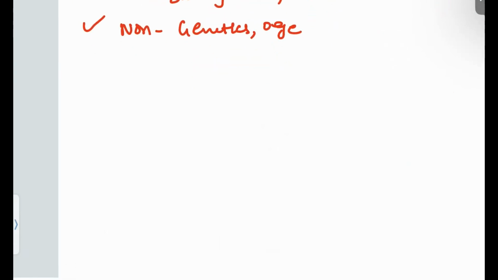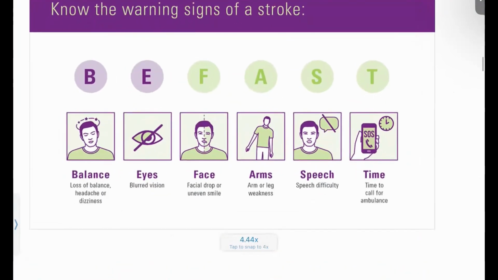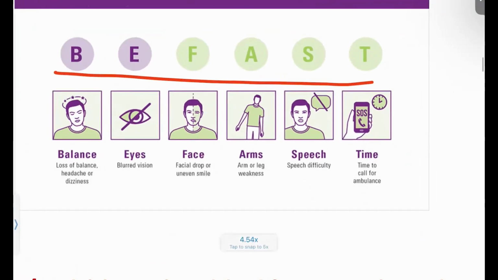And how are we going to understand this patient immediately? So you have to know this score. This is a common score that is used by the WHO. BE FAST. What does BE FAST mean? Whenever you see the patient's symptoms: is he having any loss of balance or headache, sudden onset of dizziness? Blurred vision, is the patient having any eye difficulties? The patient having any kind of ophthalmic symptoms like nystagmus or blurred vision, that can be alerted.